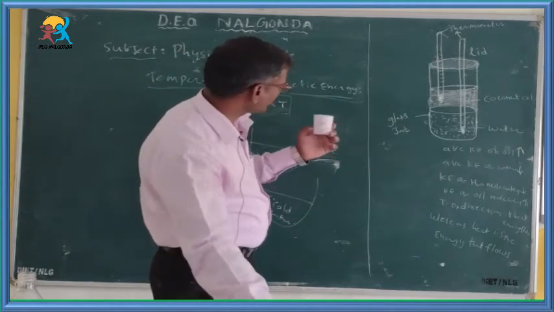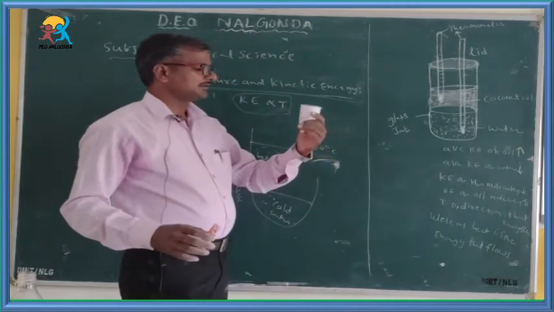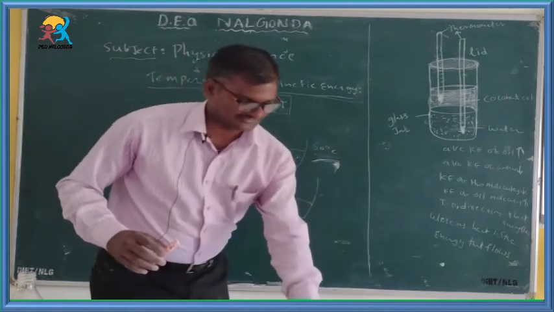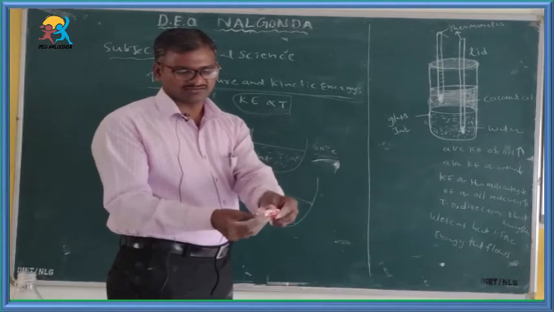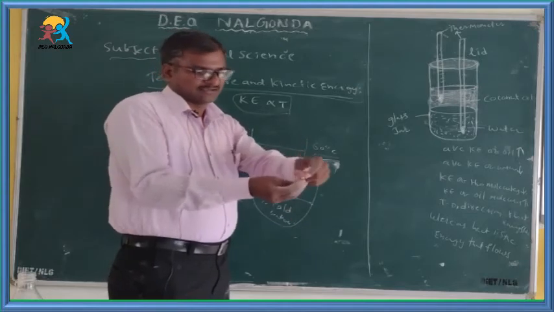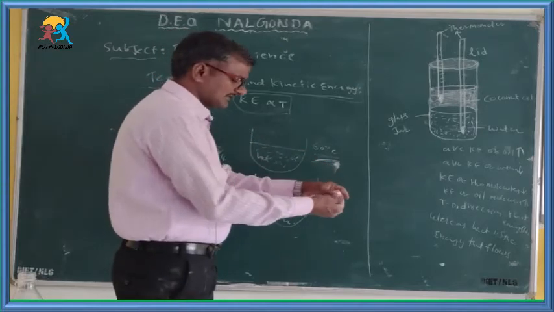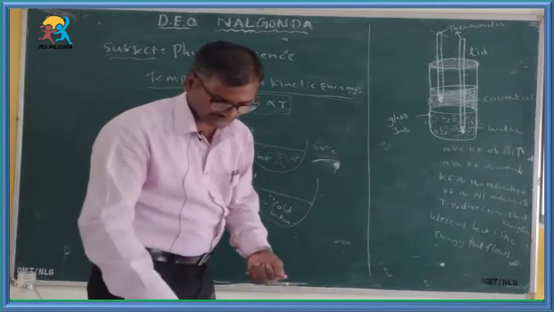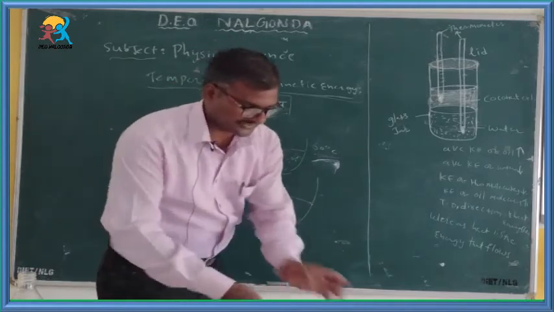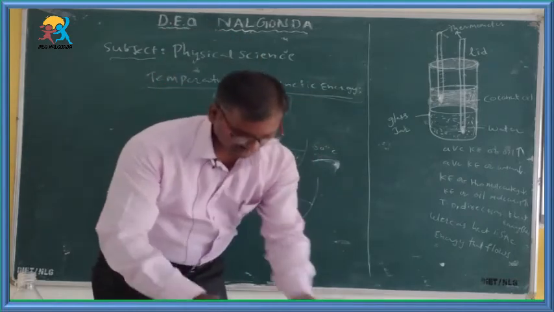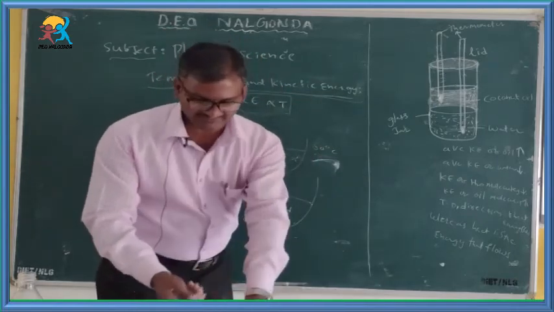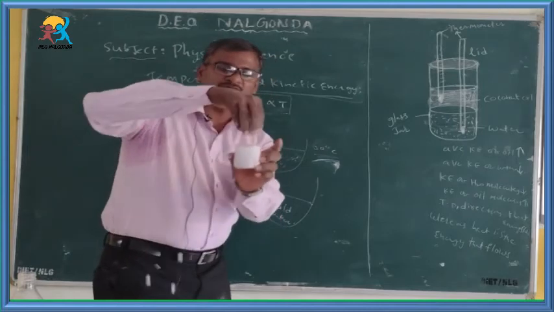Afterwards you can place food color gently, like this food color. That food color can be placed on the surface of these two. Food color can be placed on hot water, and at the same time that food color can be placed on cold water also.